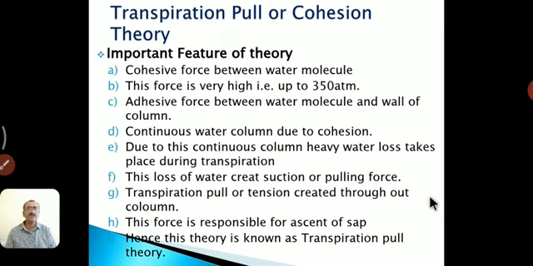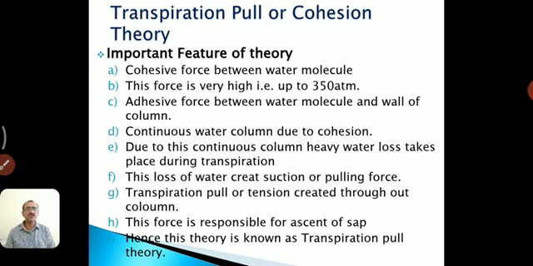Next, due to this continuous column, heavy water loss takes place during transpiration. As we know, transpiration is loss of water through the aerial parts of the plant, so a heavy loss can take place.